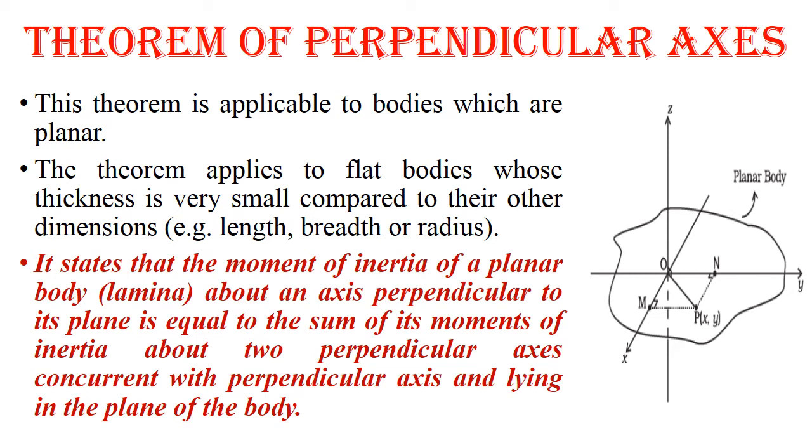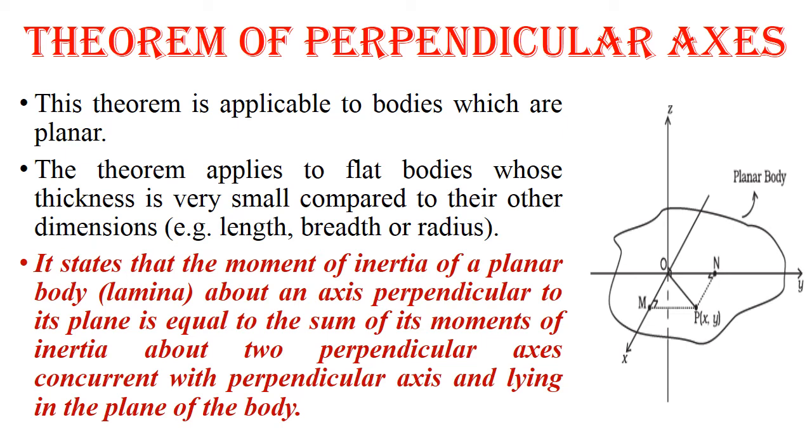Let us suppose two axes passing through the plane of the body. Let these axes be the x axis and y axis, and a perpendicular axis, that is the z axis, is perpendicular to the lamina as well as x and y.